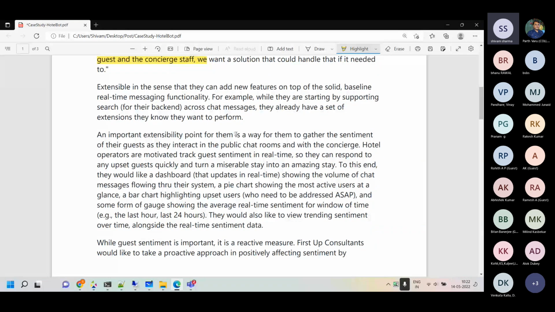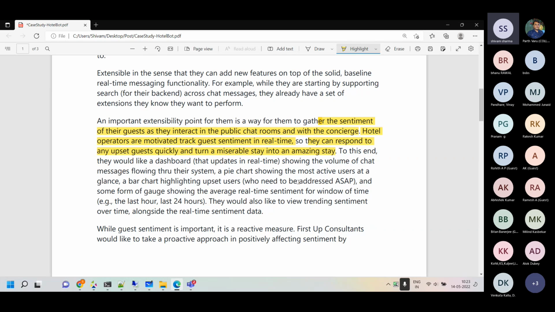An important point over here is to gather the sentiment of the guests as they interact in the public chat with the concierge service. The hotel operators are motivated to track the guest sentiment in real time. So that's the dashboard which we are creating, so they can respond to the guests quickly, and before the guests become frustrated, they should be able to see that and solve it.